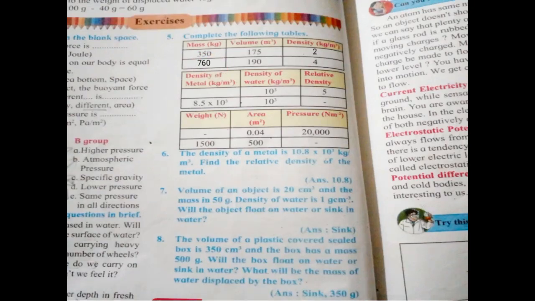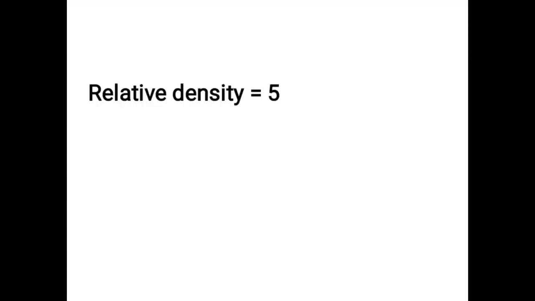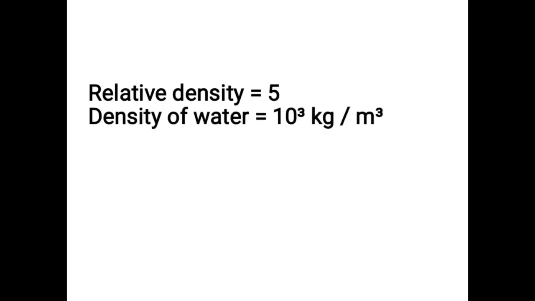Now we will solve question number 5, second one. Density of metal you have to find. Density of water is 10 cube kilogram per cubic meter. Relative density is 5. Relative density is equal to 5. Density of water is equal to 10 cube kilogram per cubic meter. You have to find the density of a metal.